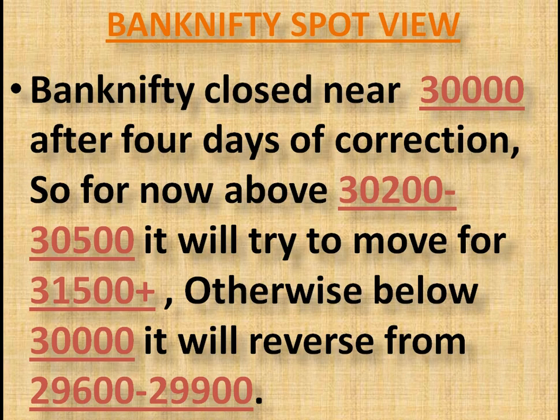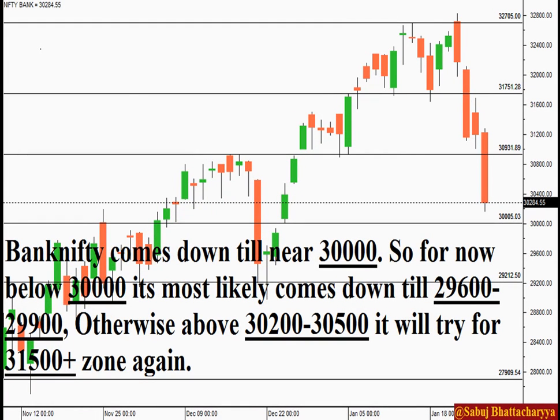Let's come to the Bank Nifty chart. Bank Nifty comes down till near 30,000. So for now, below 30,000, it will most likely come down till 29,600 to 900 for reversal. Otherwise, above 30,200 to 500, it will try for the 31,500 plus zone again.